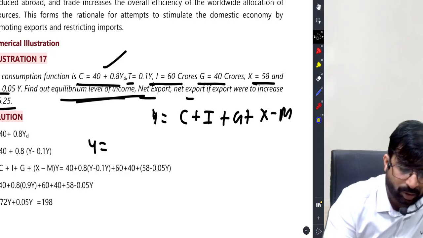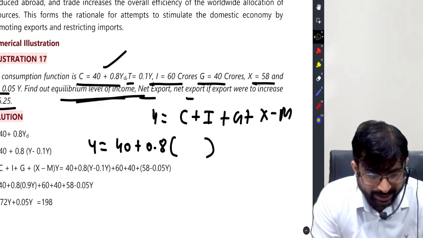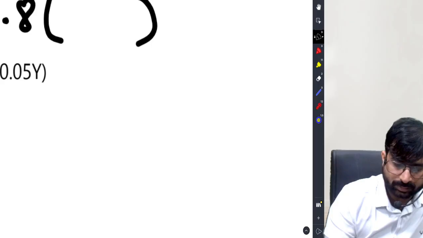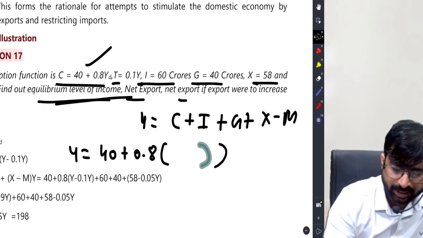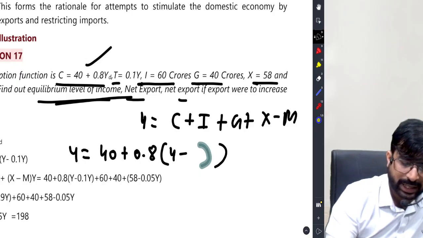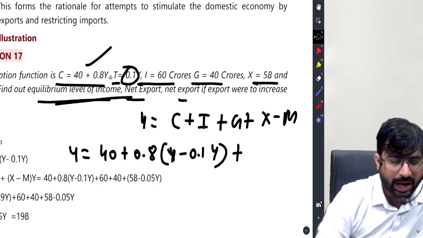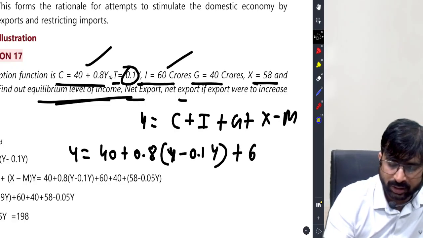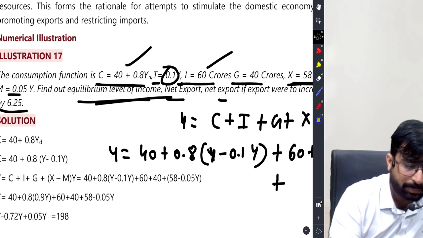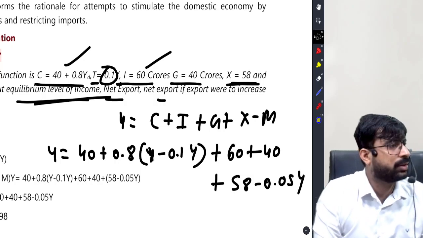You see we have got 40 plus 0.8 yd. Yd is income minus taxes. Income is y, minus your taxes, which is 0.1 y. So I put in 0.1 y here. Then you have your I. I is how much? 60 crores. G is how much? 40 crores. And X minus M is how much? 58 minus 0.05 y. Do you agree friends? I am sure you do.